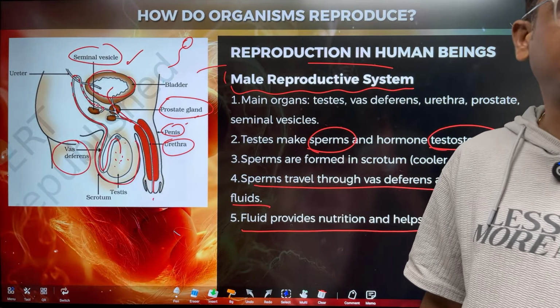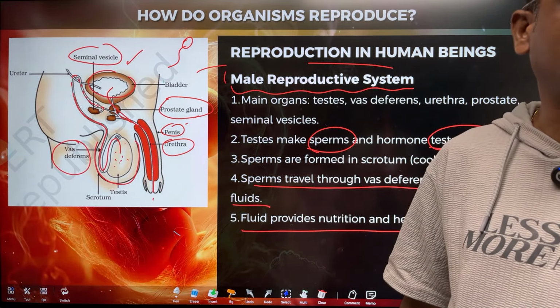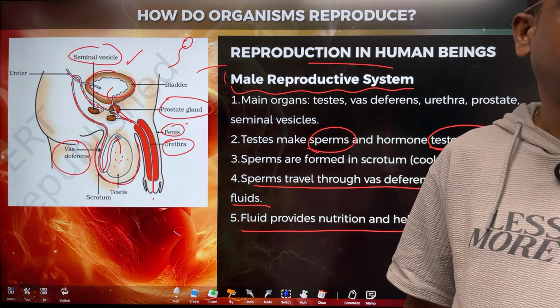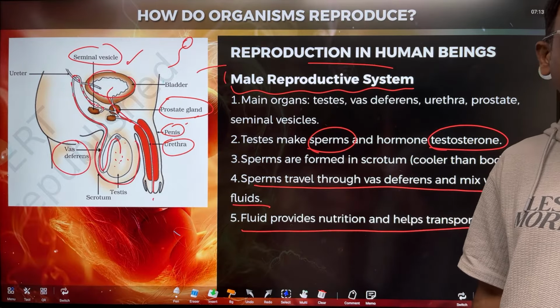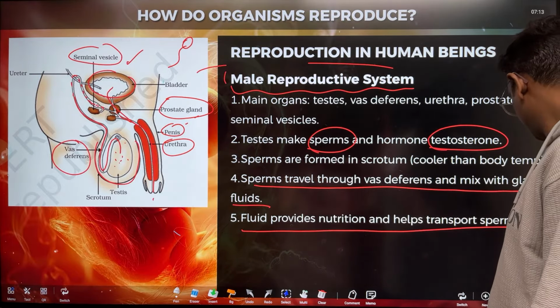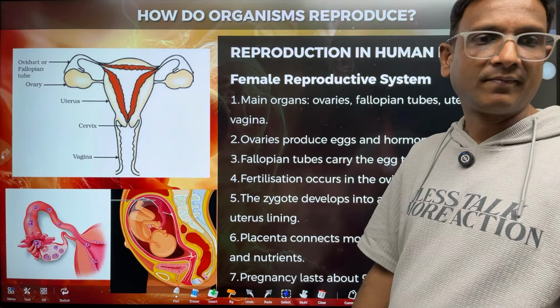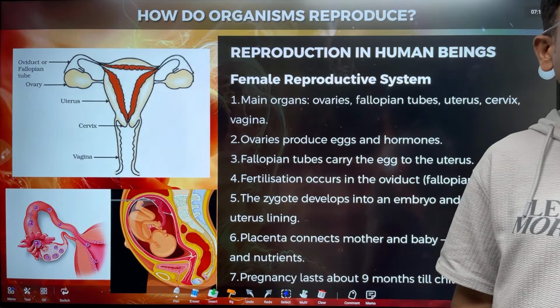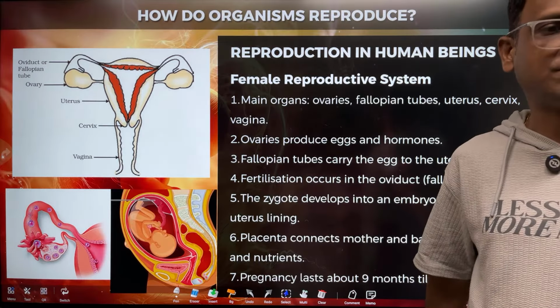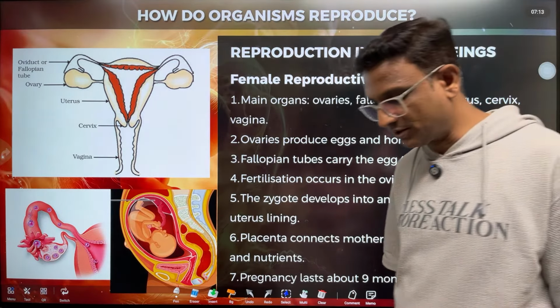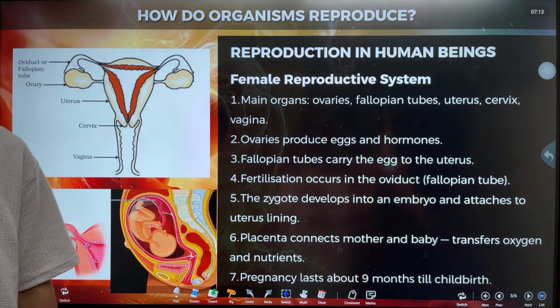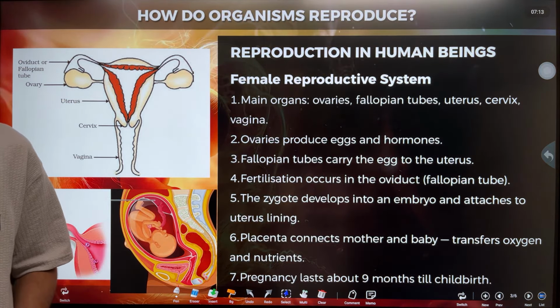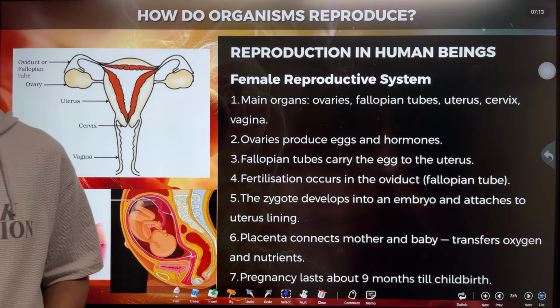So you are just typing doubt, but you are not giving out your doubt. What is your doubt? Children, don't hesitate to give out your doubts. Okay, right. Next, female reproductive system. Let us come to female reproductive system. Children, you can ask your doubt. If you have any doubt, you can ask me. Yes.